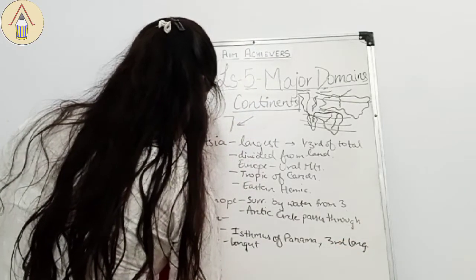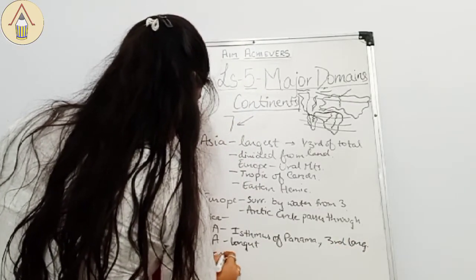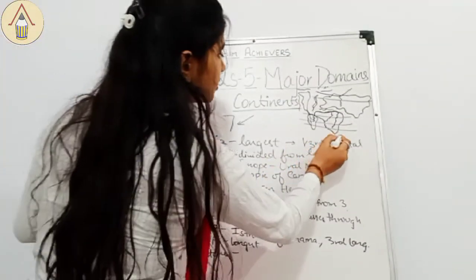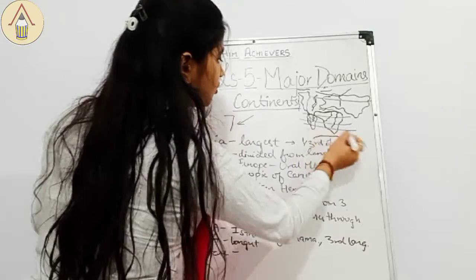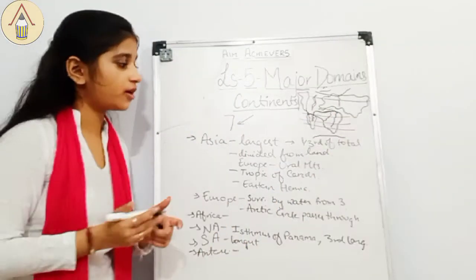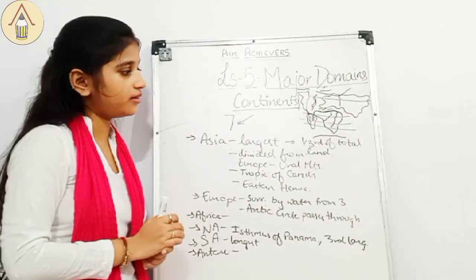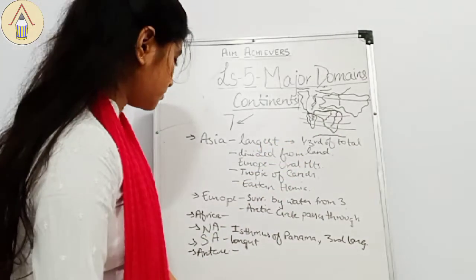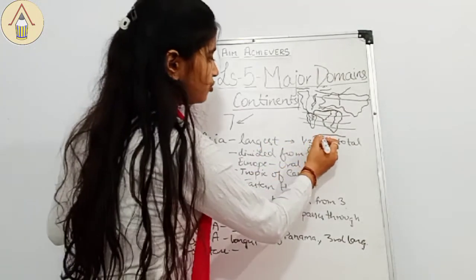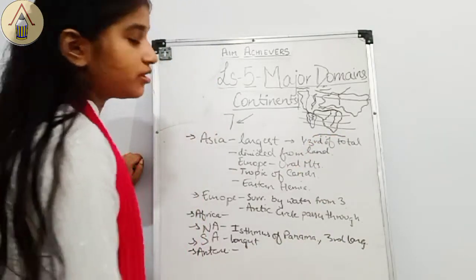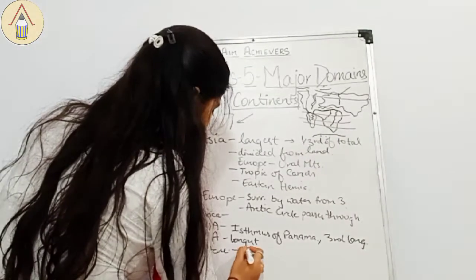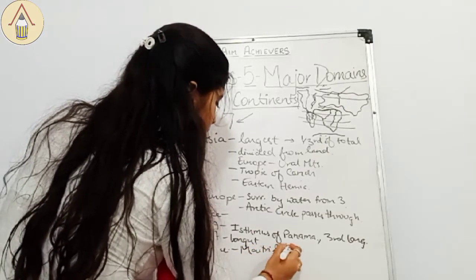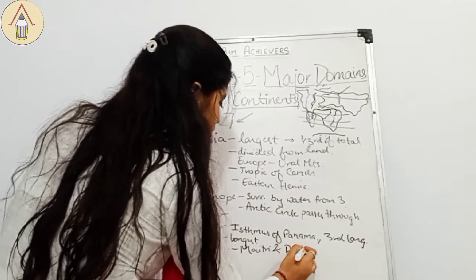Now we will be talking about Antarctica and then Australia. So Antarctica lies down here. It lies completely on the South Pole, and the Southern Ocean surrounds it. And here we have our two stations, Maitri and Dakshin Gangotri.